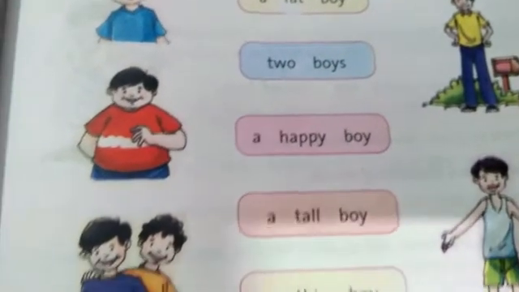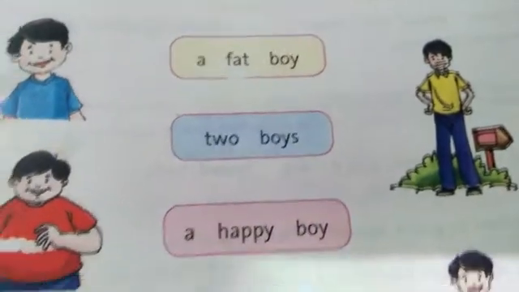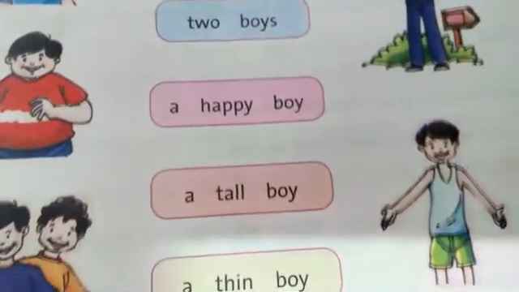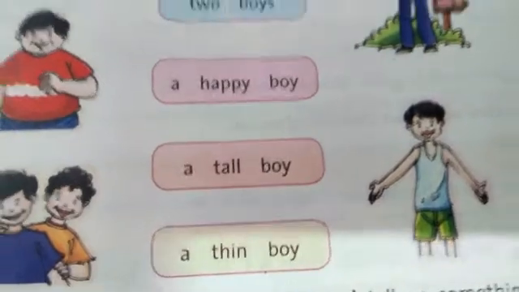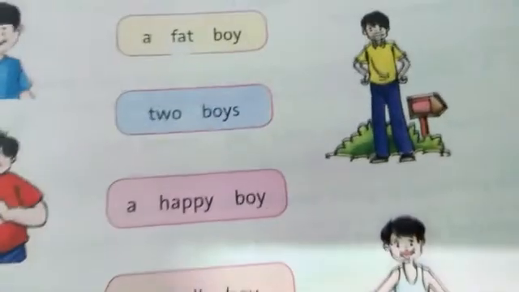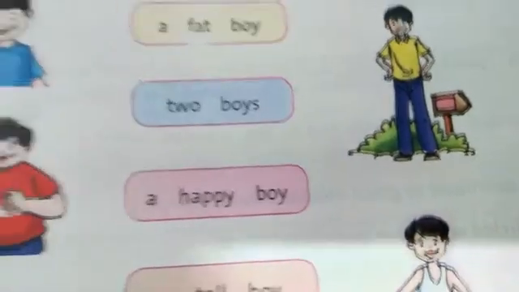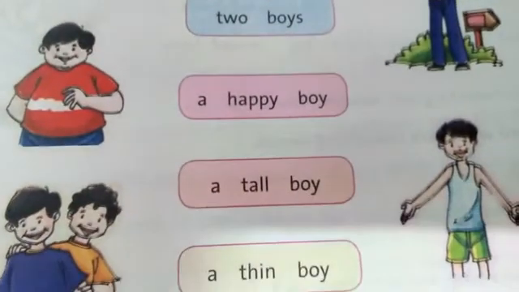It means all are the pictures of boys here, and these words fat, two, happy, tall, thin are describing the naming word boy. It means these are describing words. Okay, children?